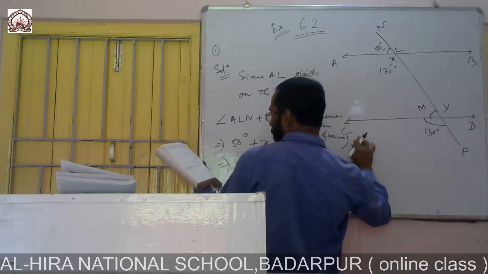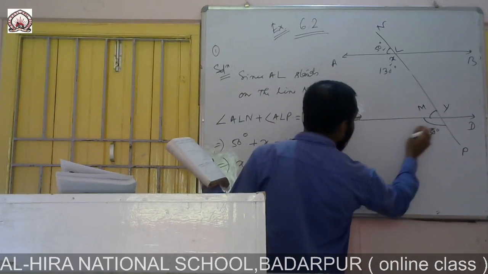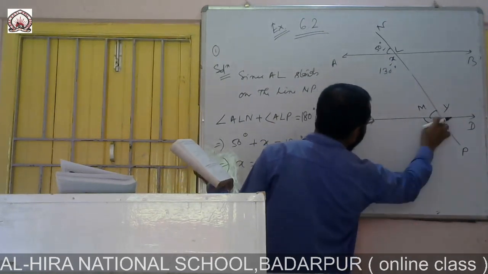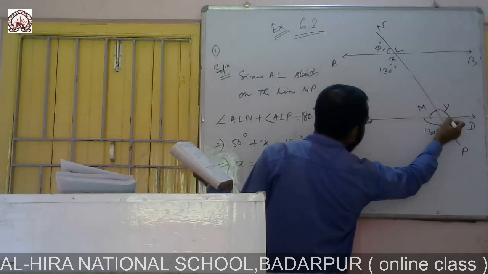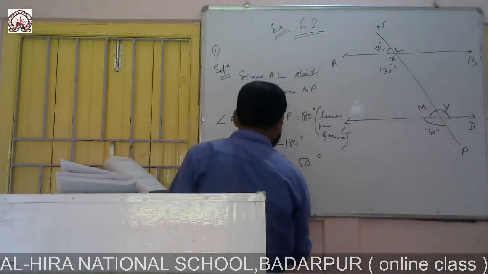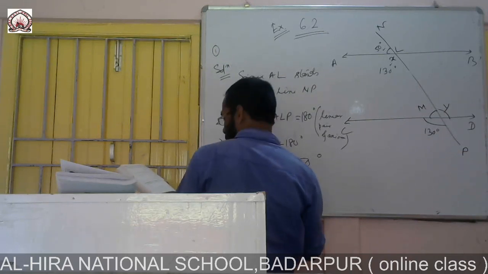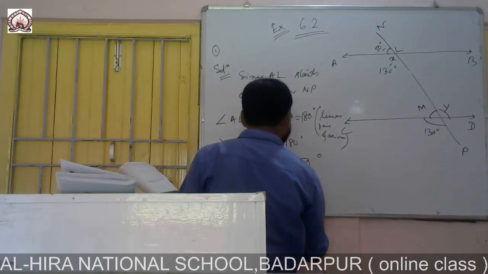Y is equal to angle CMP, because why is it CMP? Because of vertically opposite angles.